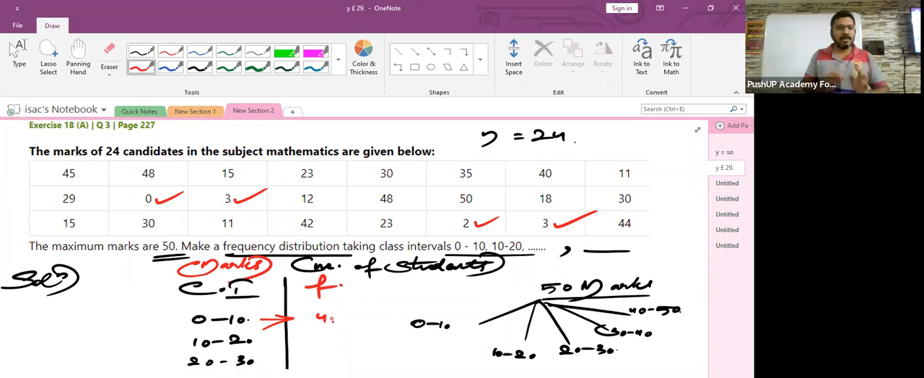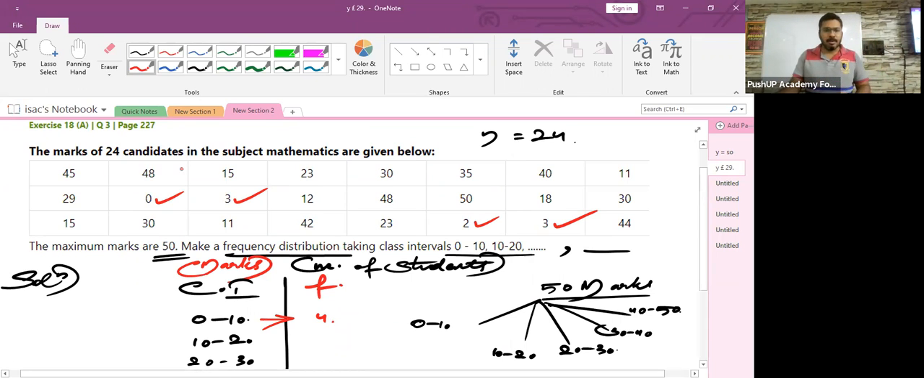Easy. Let's find out the number of students who are scoring in the range of 10 to 20. All right. In the first row, anybody? 11 is there? Yeah. 15 also, sir. 11, 12. Sir, in the first row, third one, 15. Oh, I forgot 15. All right. Thank you so much.